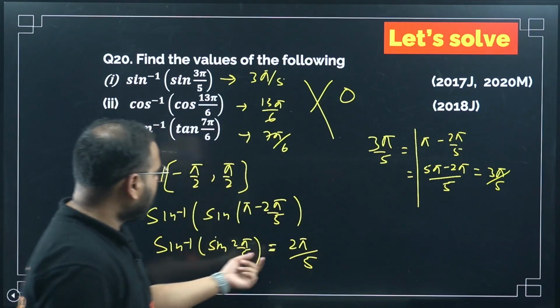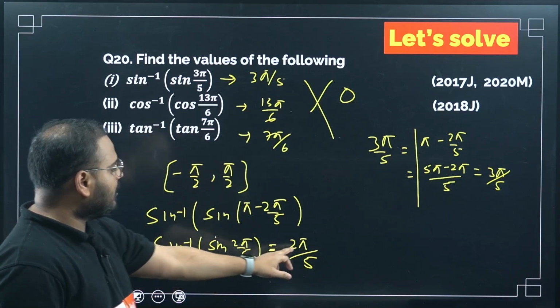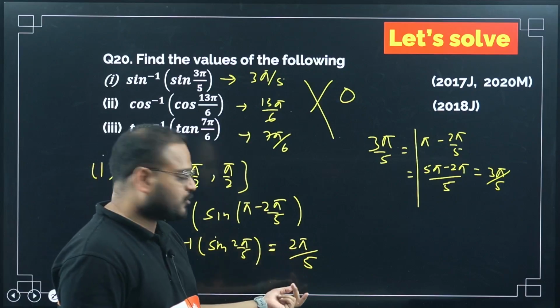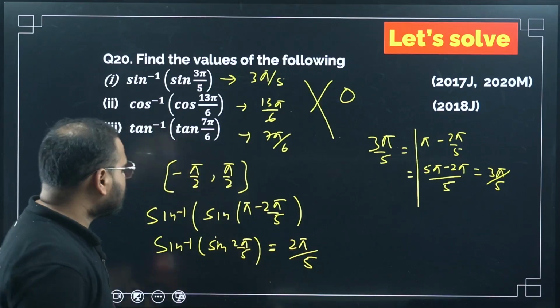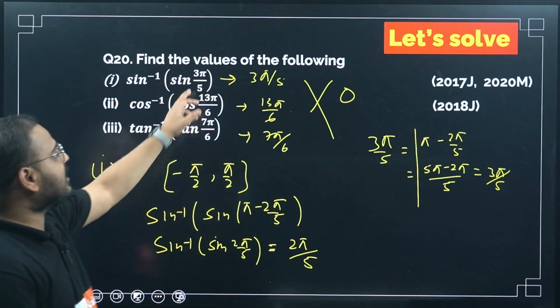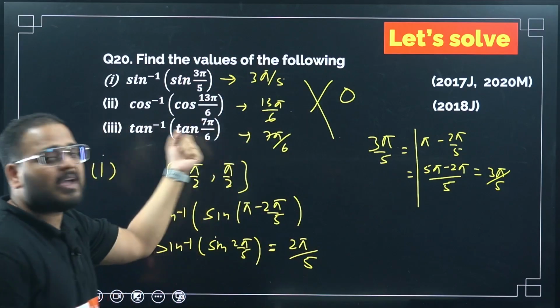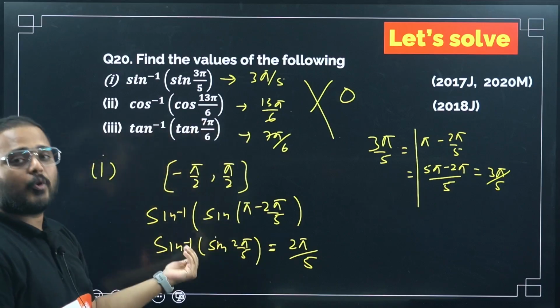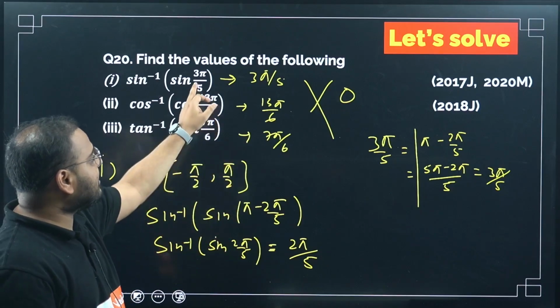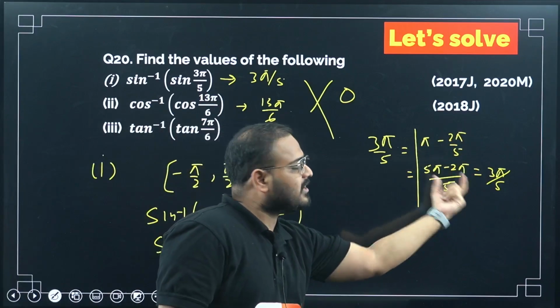Any problem? This is simple, right? Check please. 2 pi by 5 is the angle, right? It is in the domain. 180 times 2 will be what? 360. So almost 70 something. Correct. So this will be between what angle? Minus 90 to plus 90. So earlier it was outside of the domain. 3 pi by 5 is out of the domain. So we had to make some change to get in the domain. And that was what? Writing this angle 3 pi by 5 as pi minus 2 pi by 5. Same thing is written in this form.